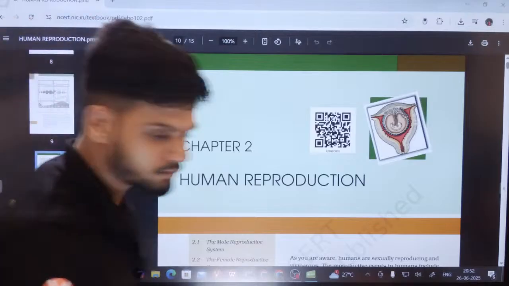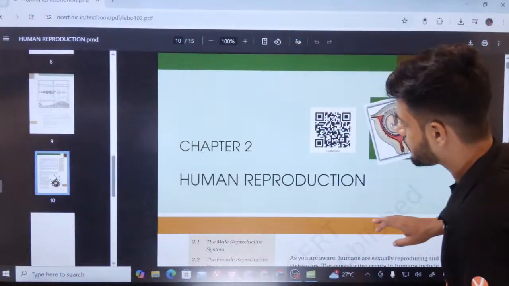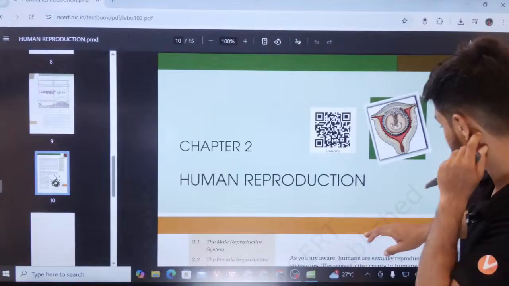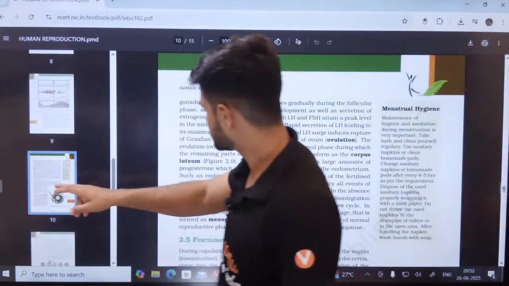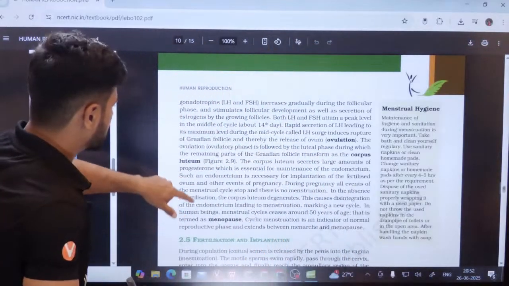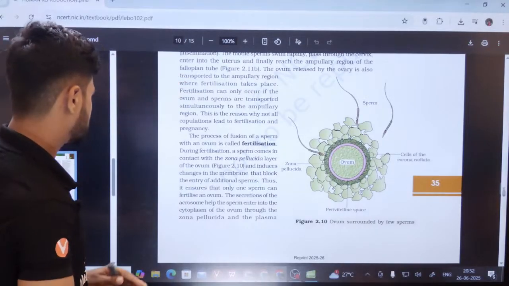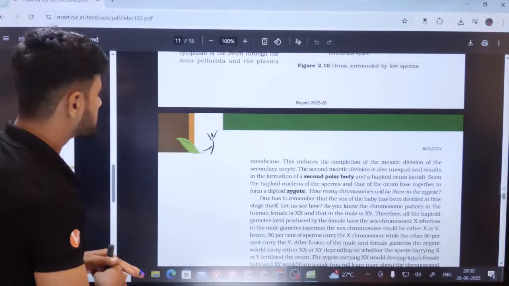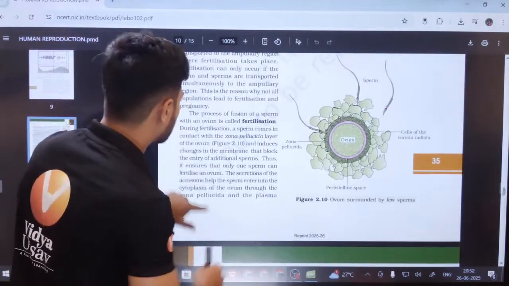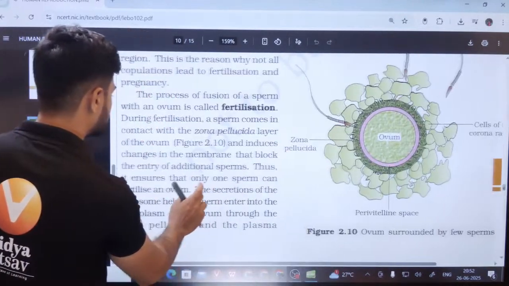Okay, students, see this. Why is it not changing? Okay. Students, can you see this? Students, see this paragraph here?